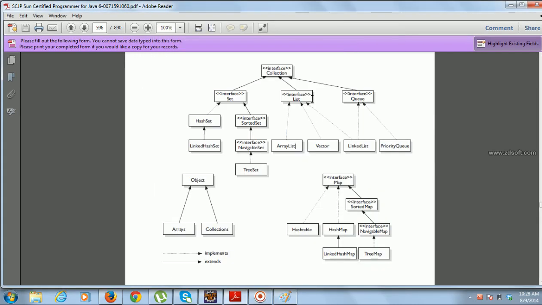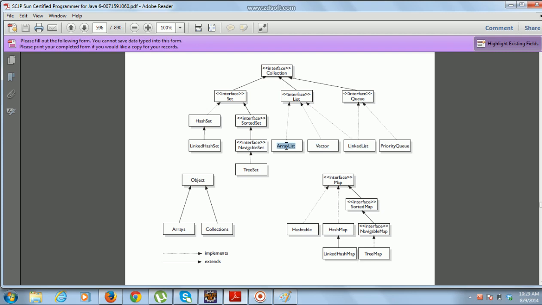Hi everyone. In this video I am going to explain the array list from the collections framework. You know that at the root, collection is an interface. Three interfaces will extend this collection: set, list and queue, and array list, vector, linked list implement this list interface. These are the classes in the collections framework.